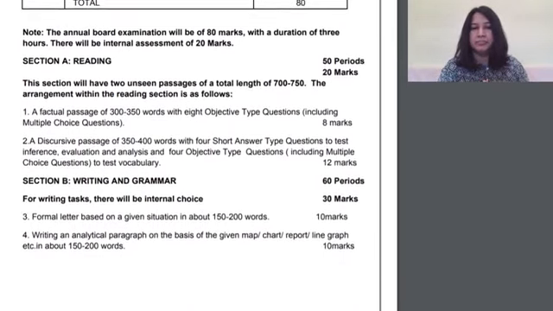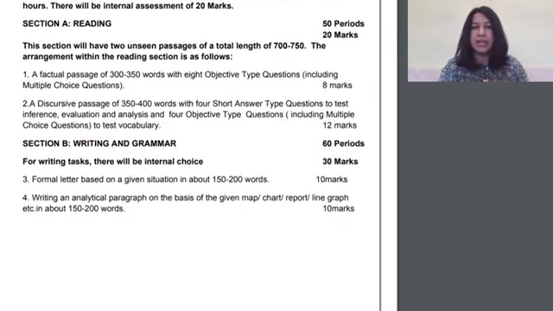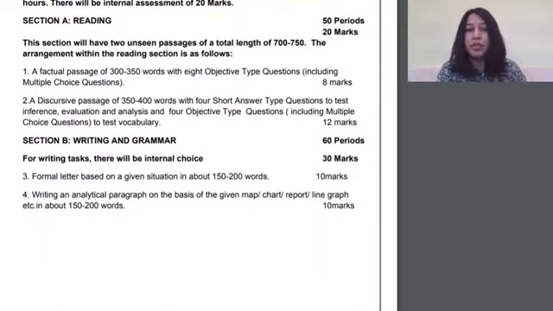Here it says that this section will have two unseen passages of a total length of 700 or 750 words. So not one passage will be 700. There'll be two passages.